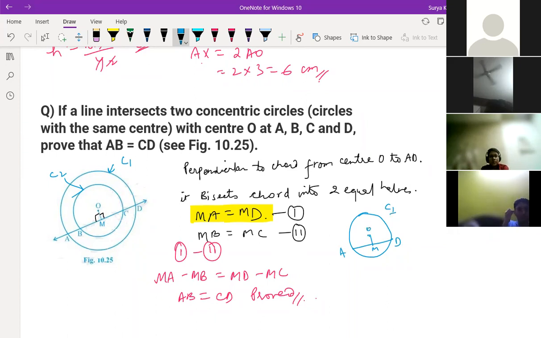If OM is perpendicular to AD, we can write AM is equal to MD. Can you write or not? MA is equal to MD. Tell me, Priyanshu.